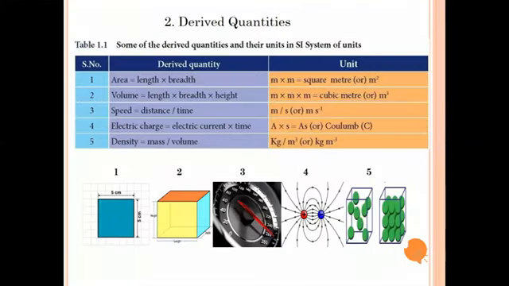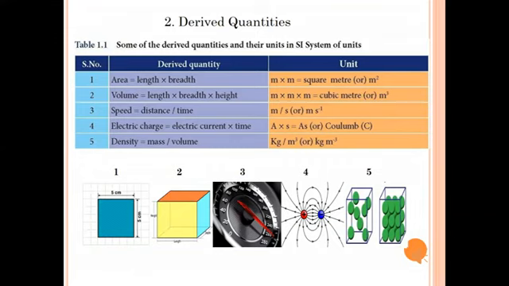Derived quantities. Already we know that all other physical quantities which can be obtained by multiplying, dividing, or by mathematically combining the fundamental quantities are known as derived quantities. Their corresponding units are called derived units.